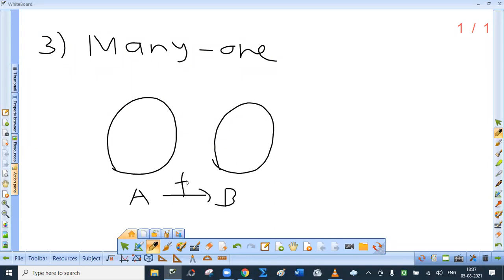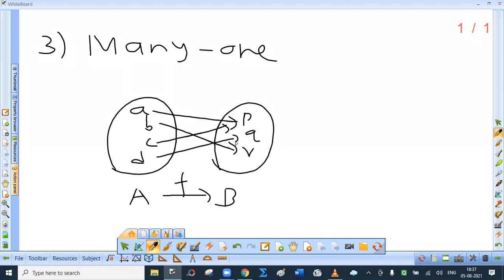A, B, C, D, P, Q, R. So A is associated with P, C is associated with P, B is associated with R, and D is associated with Q. So you will notice that many elements are associated with one. A and C are associated with a single element. So it is a many-one function.